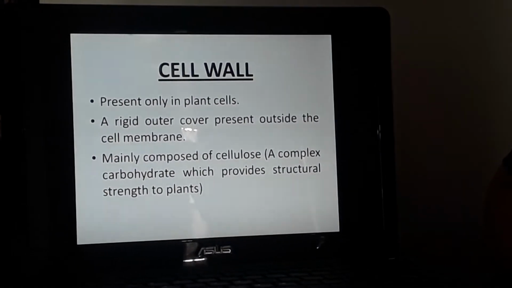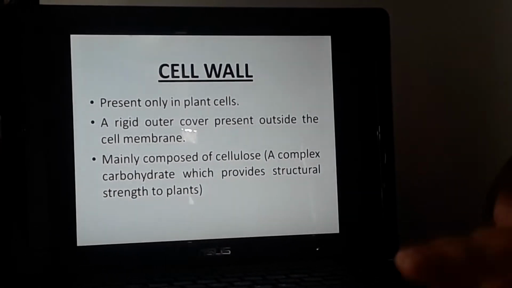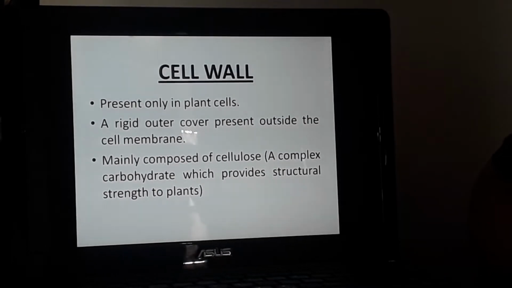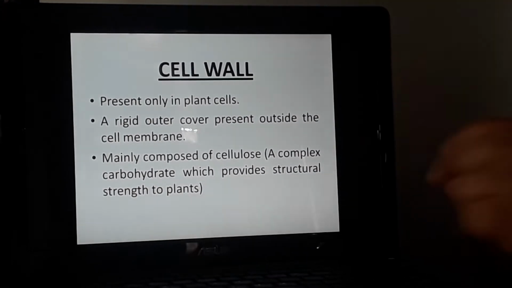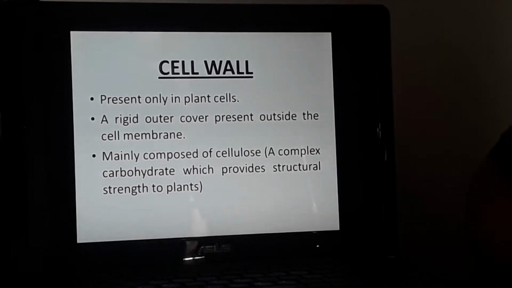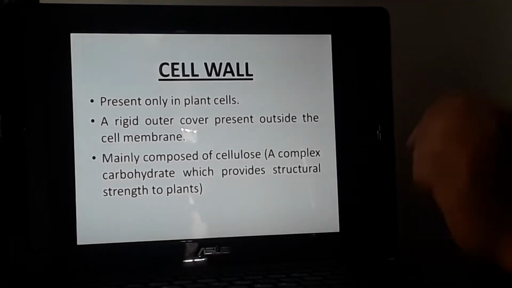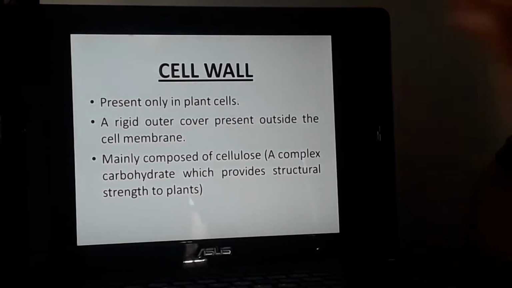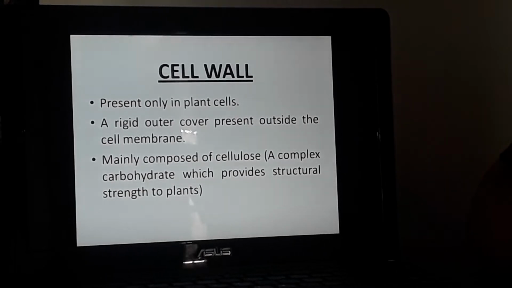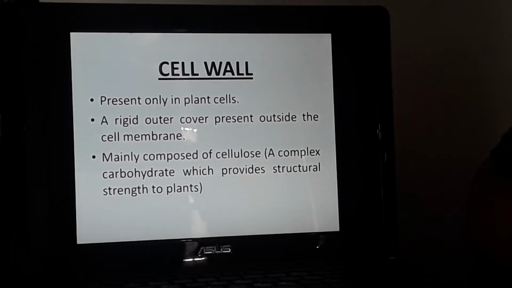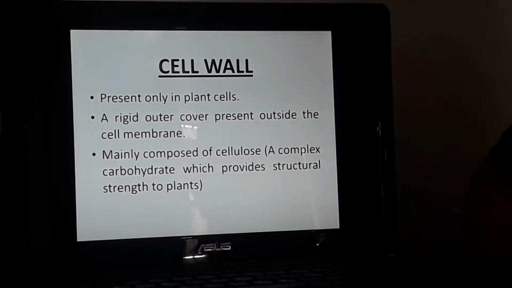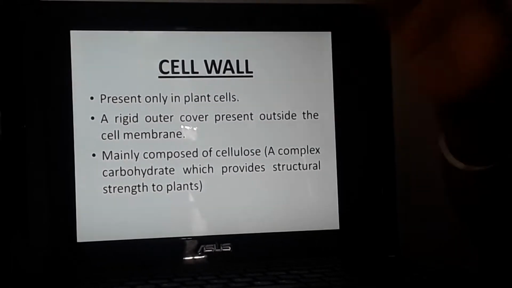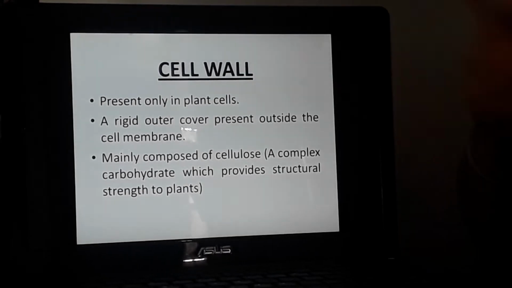You might be asked in the exam, what is the function of cellulose, or what is the composition of the cell wall, and what is its function? I may ask you in the exam, what is the composition of the cell wall and what is its function? So you will write that the cell wall is made up of cellulose, and cellulose is a complex carbohydrate, and its main work is to give structural strength to the plant cell. So this is about the cell wall. I hope you are clear with it. We'll go to the next topic now.